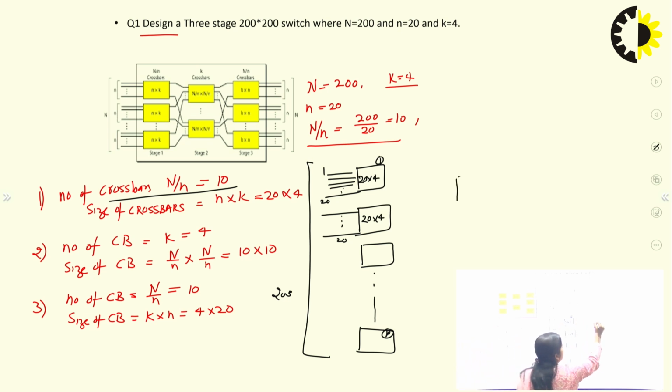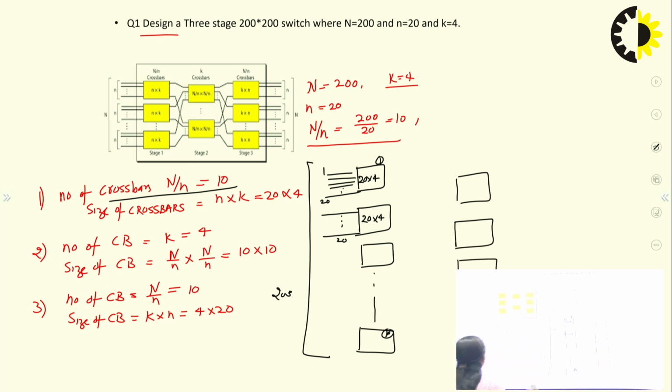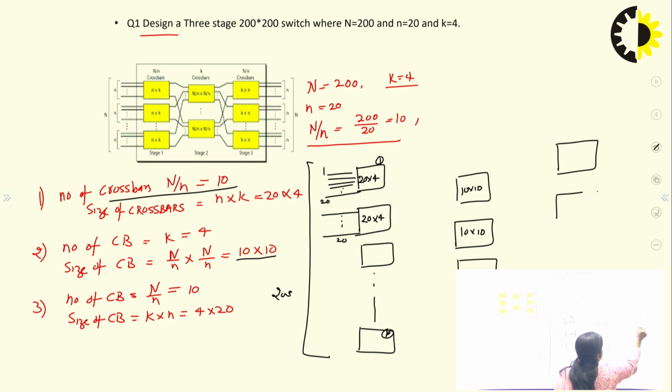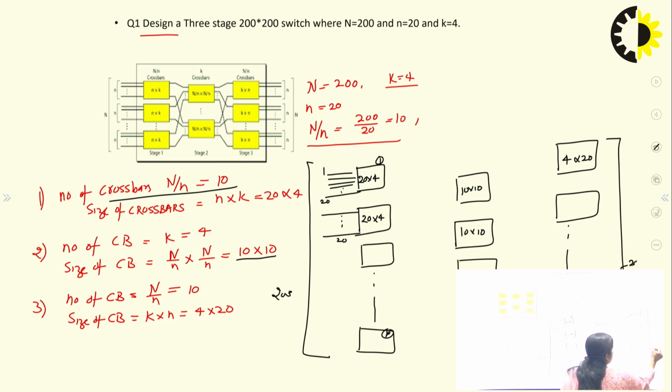Now, in the second stage, there are only 4 crossbars, and the size of each crossbar is 10 cross 10. And in the last stage, you can see there are 10 crossbars of size 4 cross 20. Again, the output will be 200.